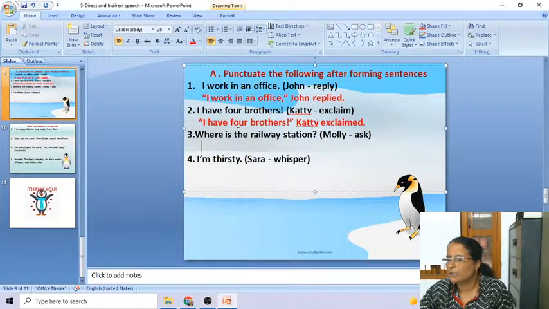Yes, Abhishek, that is correct. Aryan, remove the comma. Lavanya Pidurkar, you have to correct it. Molly asked. Molly asked. Lavanya Borkude, "Where is the railway station?" Molly asked. Who asked? Write the name.